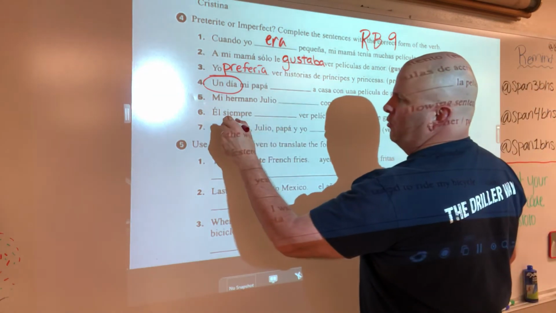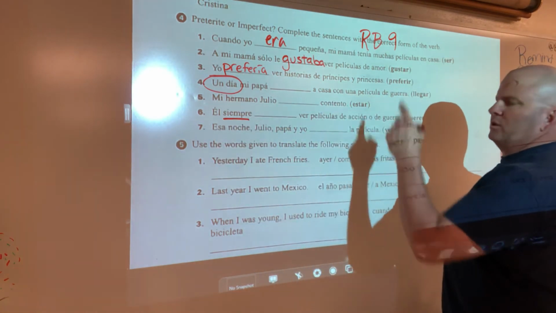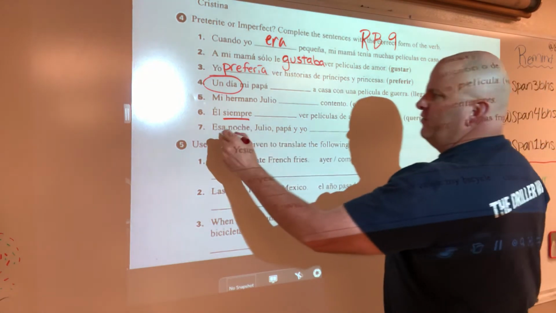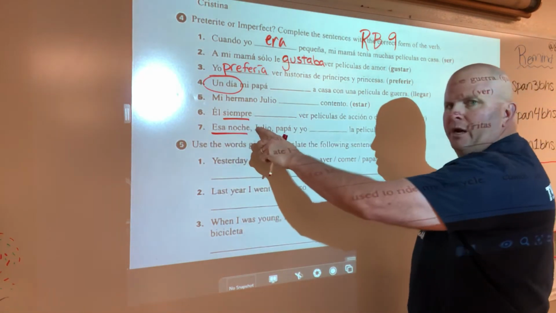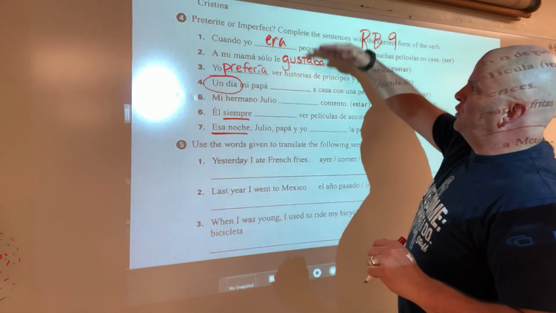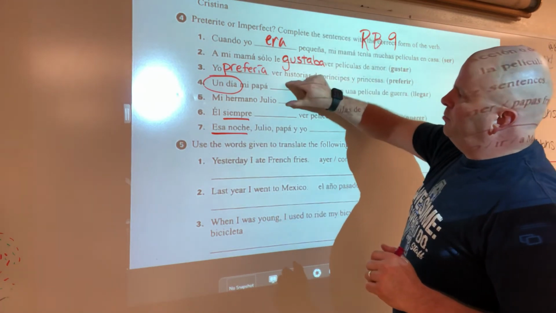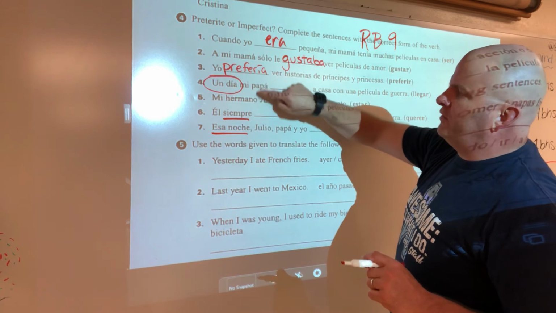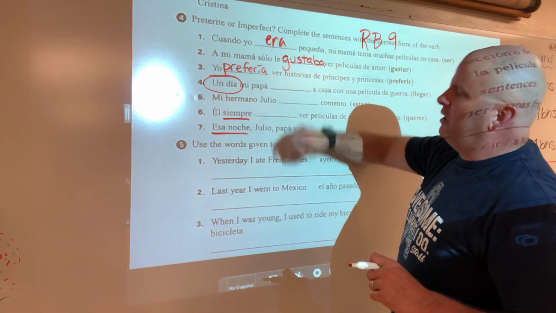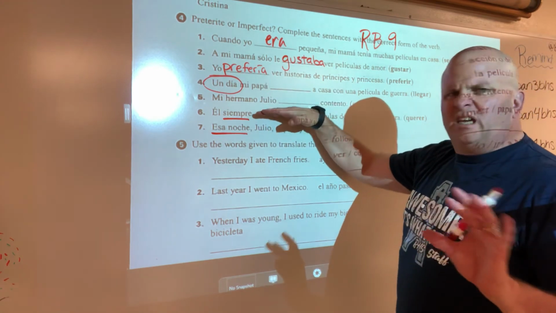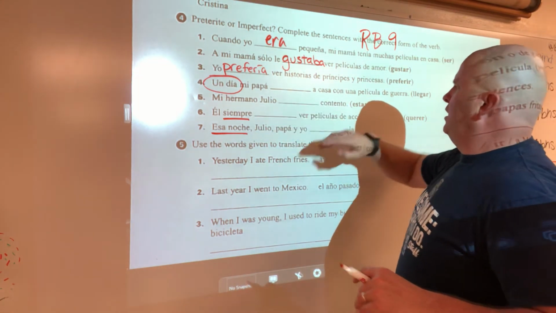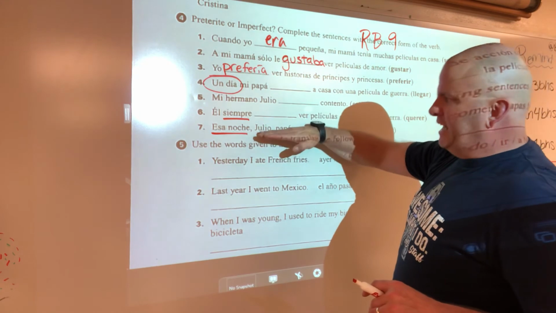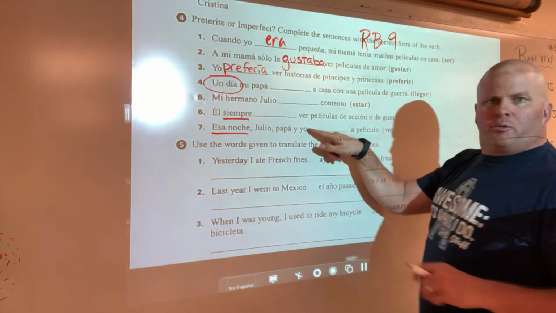Then we switch to always. He always did this thing. We go back to imperfect. And then that night, again, we go back to a specific time. So this one will be a preterite, okay? So you got these first 3 imperfect. These 2 are preterite because now we're talking about this particular day, this is what happened. Then we switch back to saying like, oh, well, he always did this. You know, we don't know when this started or stopped, but he always used to do this. We go back to imperfect, and then on that night, we go back to preterite, okay?